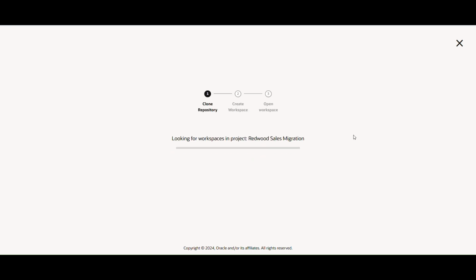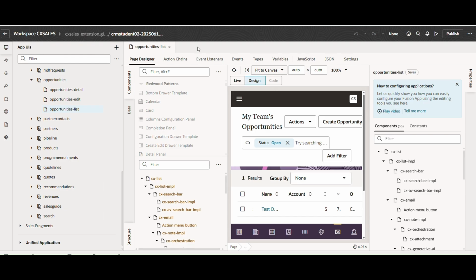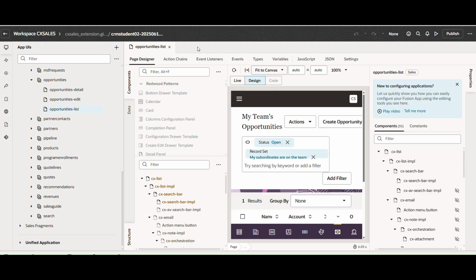Let's navigate to our project. So the project is already there, Redwood Sales Migration. I think the workspace is not there, so it will create a new one. See, the workspace was not there because I deleted that one. So it's creating a new workspace for me. Okay, so our workspace is loaded now.